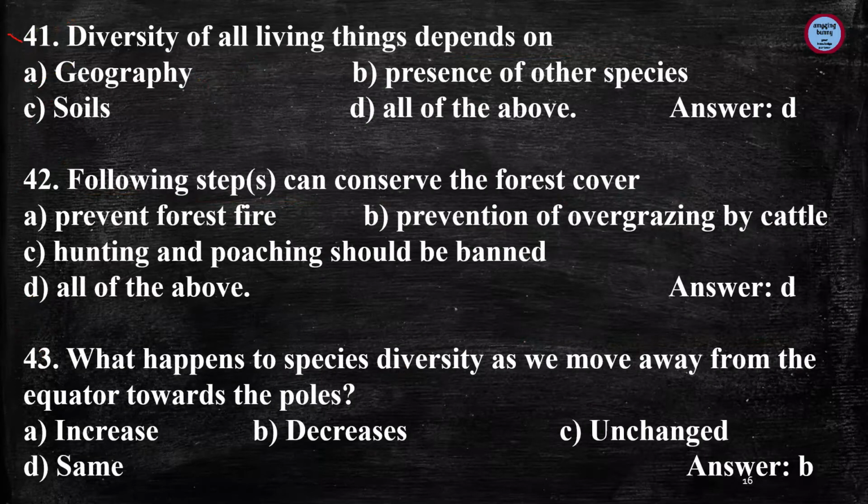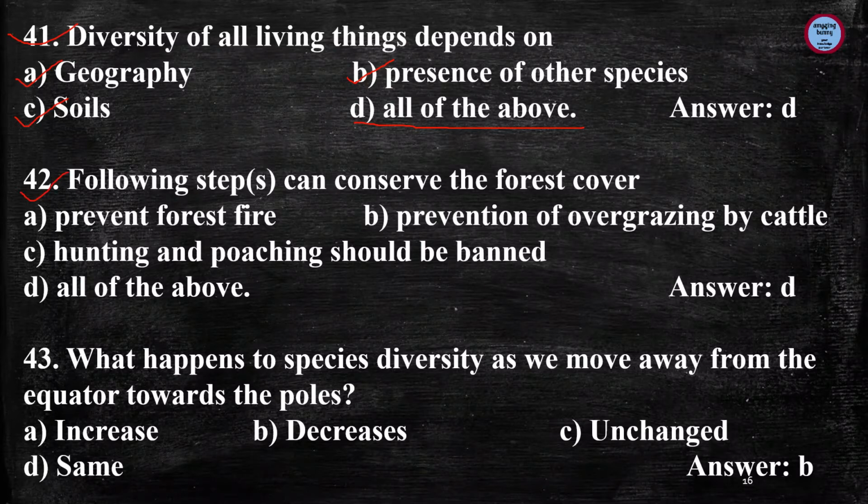Now the next is, diversity of all living things depends on, and we can say the diversity of all living things depends on geography, depends on soil, the texture of soil, the type of soil, and the presence of other species of fauna and flora. So we can say diversity of all living things depends on all three factors like geography, soils, and presence of other species. So option D is correct.